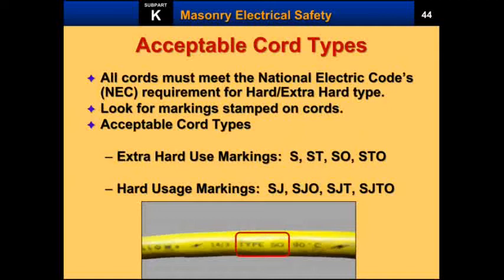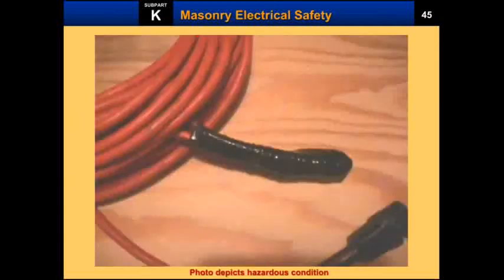Acceptable cord types. Coming to which types of wires are used in the electric industry, basically all cords must meet the National Electric Code, that is monitored and governed by the NEC. They have a set of rules and regulations for the usage of electric wires and cords. Before purchasing wires or electric cords, we should check the markings stamped on the cords.